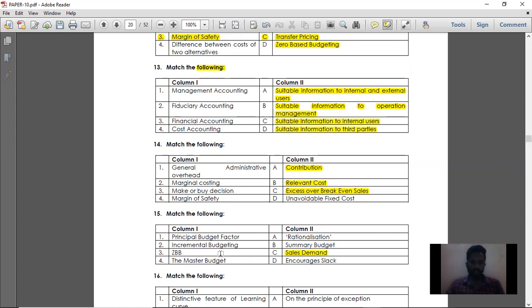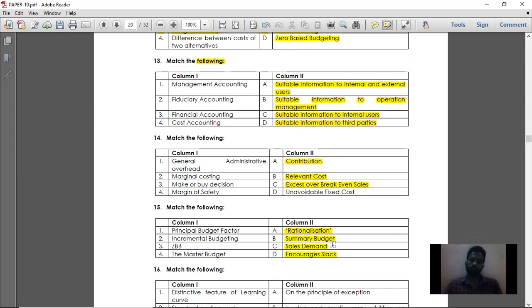Incremental budgeting encourages the slack. Then zero-based budgeting is the rationalization. Rationalization means government which rationalizes its budget. It's called zero-based budgeting. Then the master budget is the summary of all the budgets. That is option B.